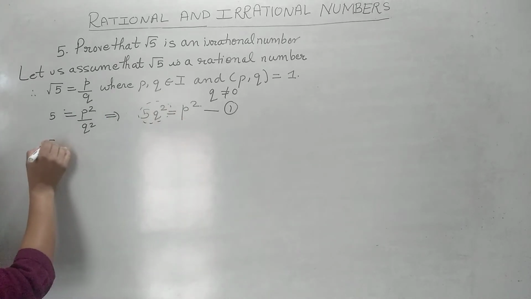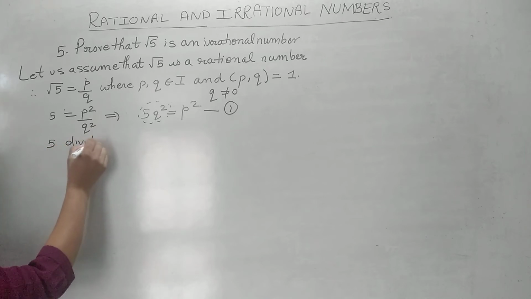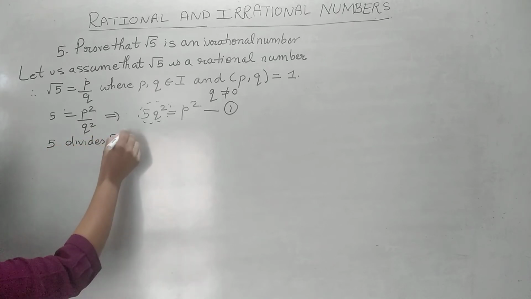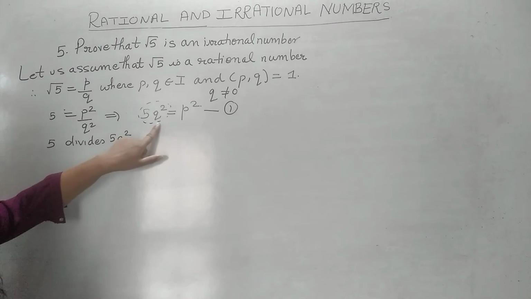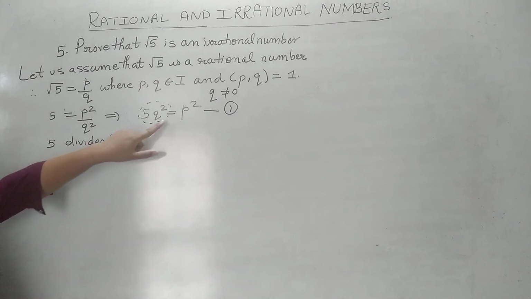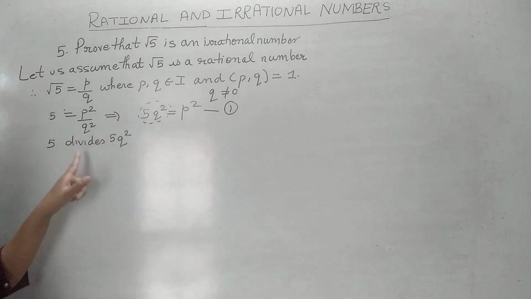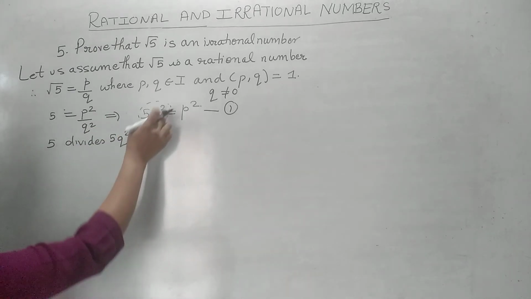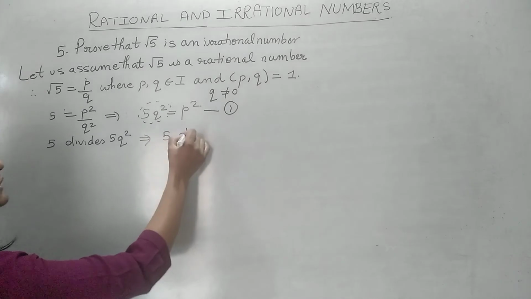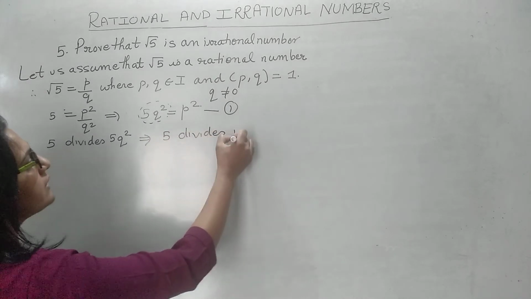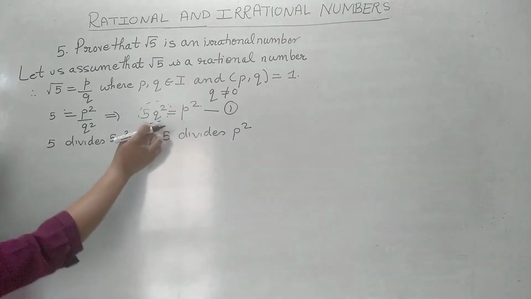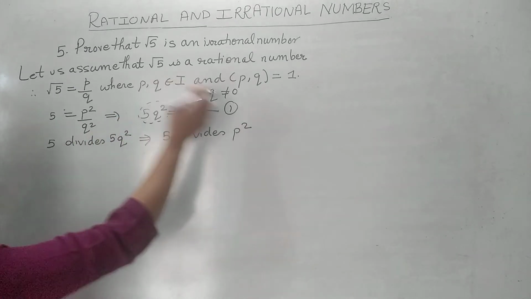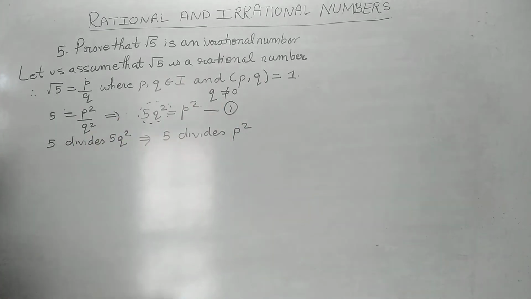So therefore 5 divides 5q square. Why does 5 divide 5q square? Because it is a multiple of 5 and 5 will divide the multiple of 5q square. If 5 divides the left hand side, that means 5 divides the right hand side also.